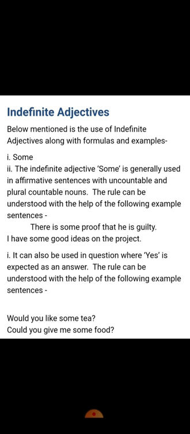Example: there is some proof that he is guilty. I have some good ideas on the project. Now, proof is an uncountable noun and ideas is a plural countable noun, and it is a positive sentence, so we have used some. We also use it where the answer is expected to be yes. Would you like some tea? Definitely the answer would be yes. Or, could you give me some food? Definitely the answer would be yes.